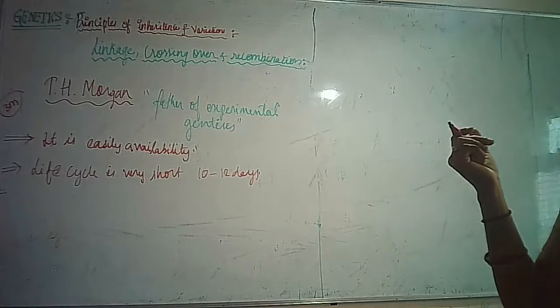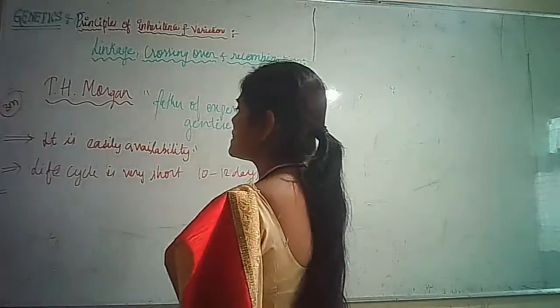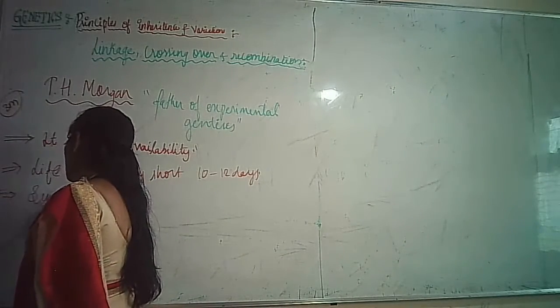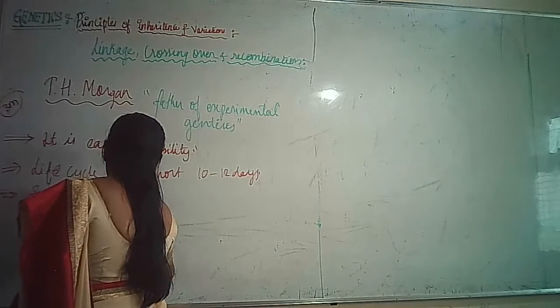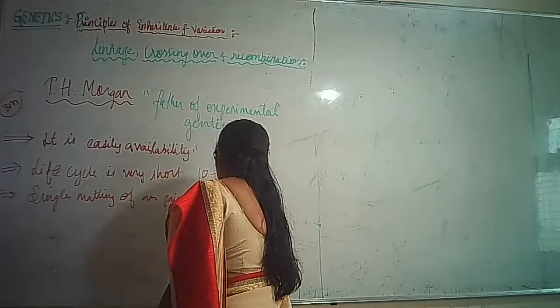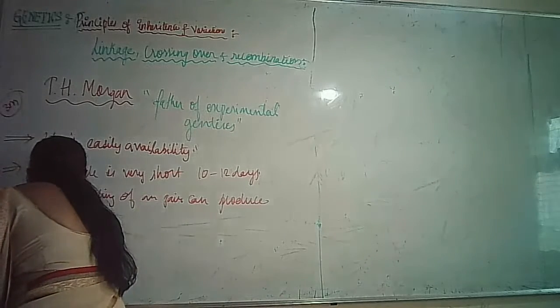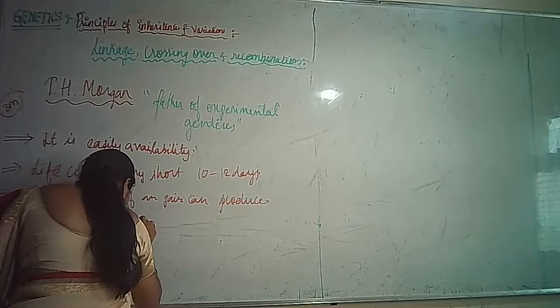Then apart from that, a single mating of a pair can produce hundreds of progeny.